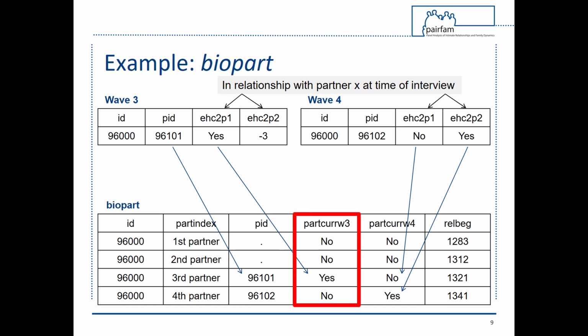Here, the third partner has the PID 96101 and was listed as the anchor respondent's current partner in wave 3, which is visible in the variable part_cur W3. The fourth partner with the PID 96102 was in a relationship with the anchor respondent in wave 4, stored in the variable part_cur W4.